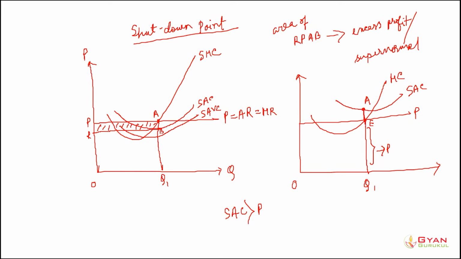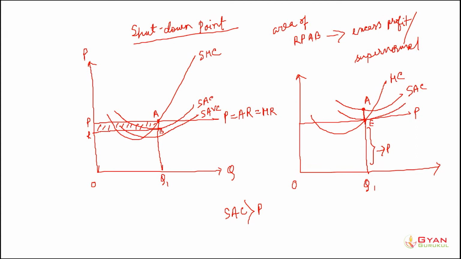But this is not so, until and unless the short run average variable cost is higher than the price. Let's say the short run average variable cost in this case is at this point here.